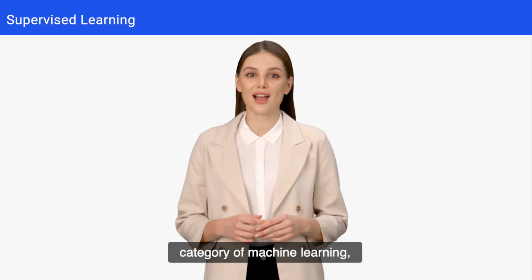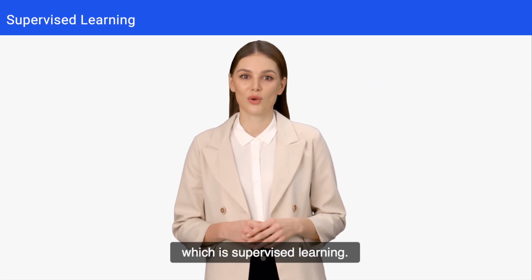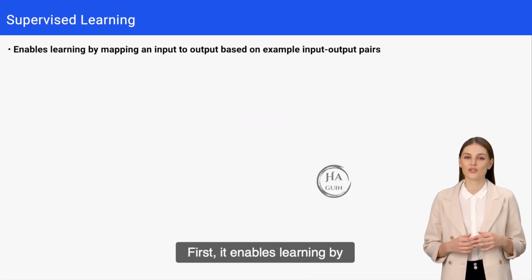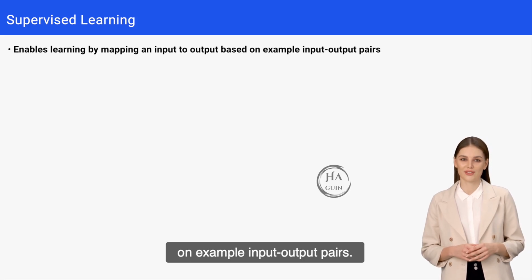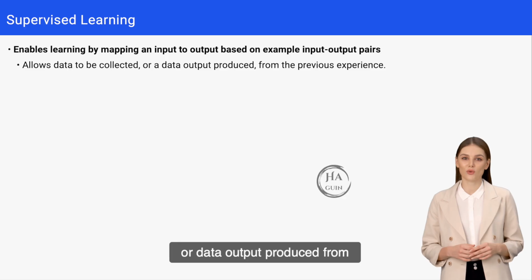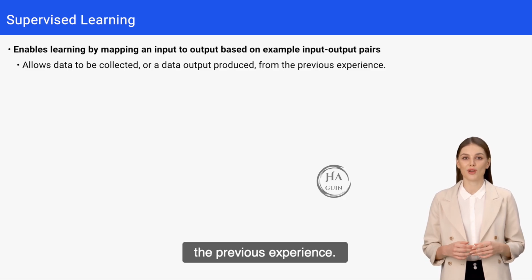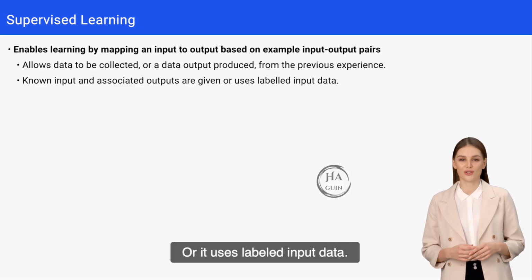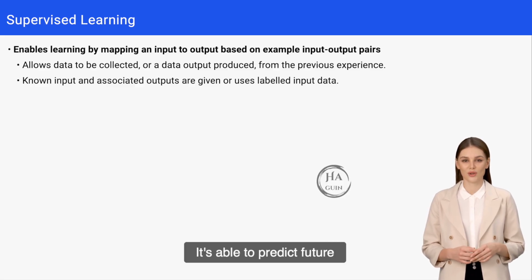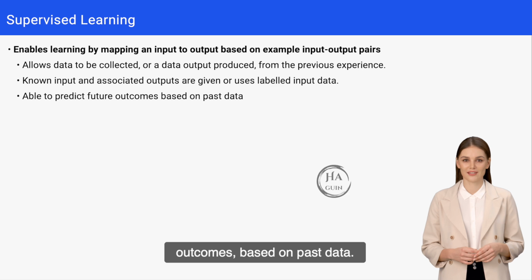Let's look at the first category of machine learning, which is supervised learning. First, it enables learning by mapping an input to output based on example input-output pairs. It allows data to be collected, or a data output produced, from the previous experience. Known input and associated outputs are given, or it uses labeled input data. It's able to predict future outcomes based on past data.